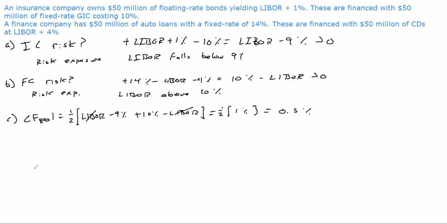So now how would you actually organize the swap? Let's do the diagram. Say this is the insurance company, IC, and we know that they are receiving LIBOR plus 1%, and they are paying 10%.